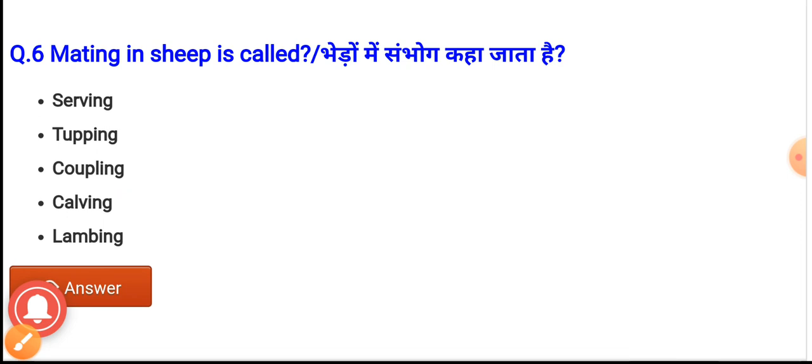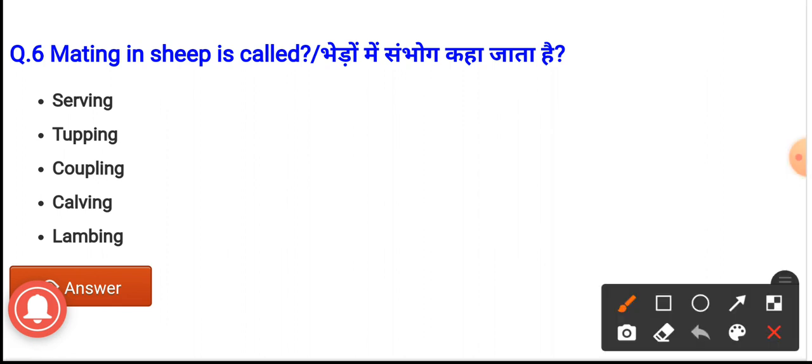Next question, question number 6. The mating in sheep, it is called as. The options are serving, tooping, coupling, calving, lambing. And the correct option, it is tooping. It is the mating in sheep.